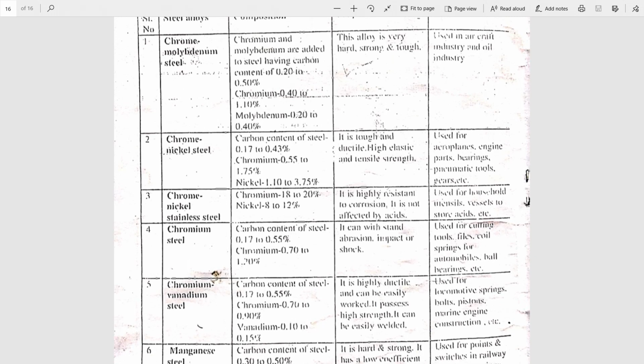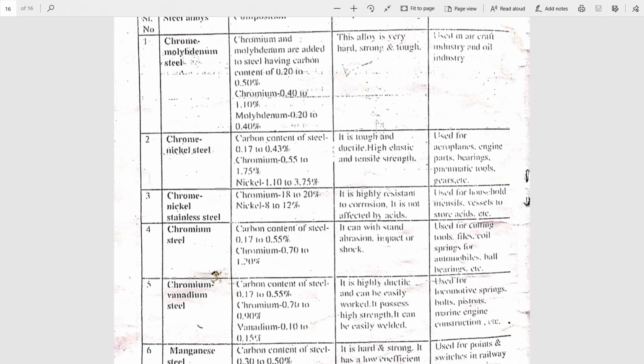Second type is chrome nickel steel. The carbon content is 0.17 to 0.43%, contains chromium 0.55 to 1.75% and nickel 1.10 to 3.75%. It is tough and ductile and has a high tensile strength and is used for preparing engine parts, aeroplane parts, bearings, etc.